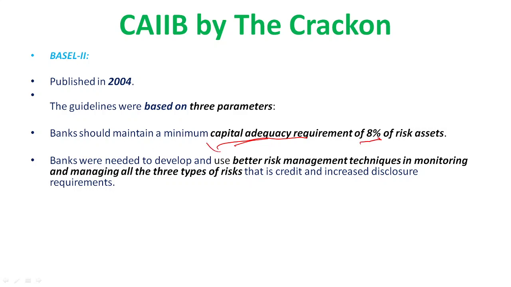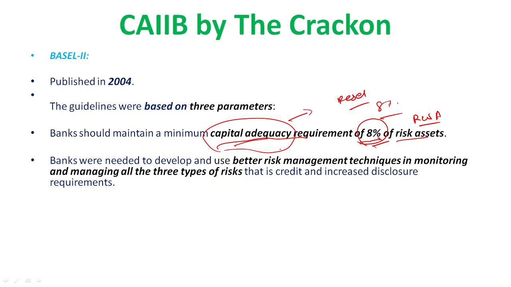Banks should maintain capital adequacy, meaning a capital requirement. Whatever risk assets the bank is holding, they should maintain a minimum of 8%. It's like a reserve, right? So a reserve capital of 8% of risk assets. That means in any situation, all banks and financial institutions should have 8% of their risk-weighted assets. It's not just risk assets, that is RWA, risk-weighted assets.